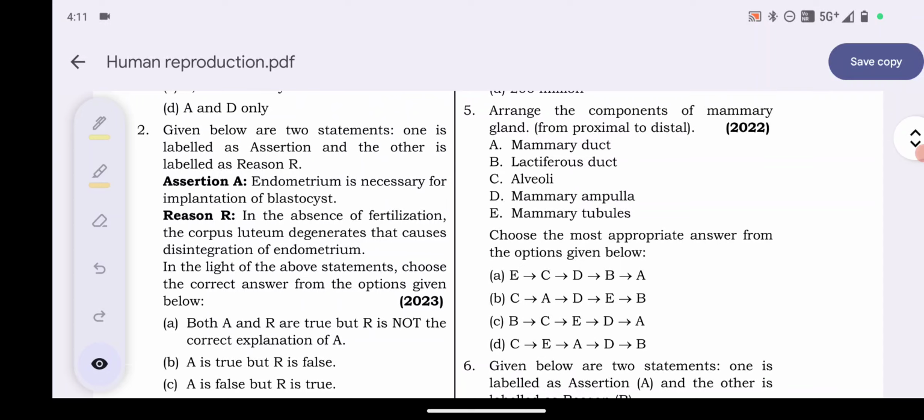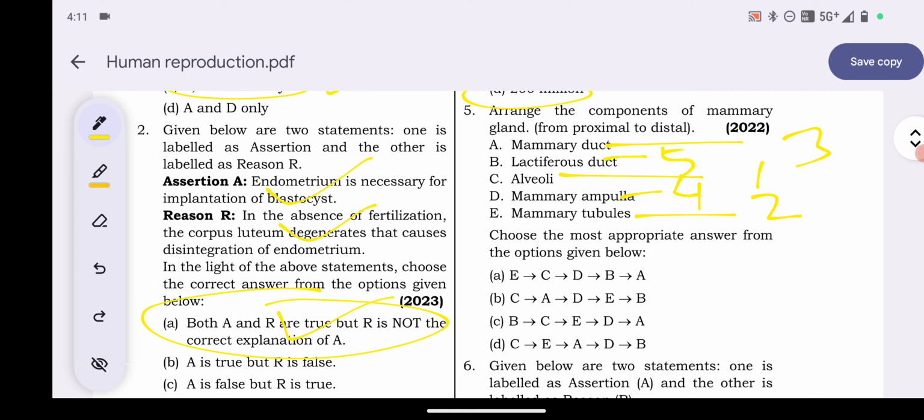So according to this, what is the first one? Now the first one will be the alveoli. Alveoli is the first one. Then mammary tubules, then mammary duct, after that mammary ampulla, fourth one, and then finally lactiferous duct, fifth one.